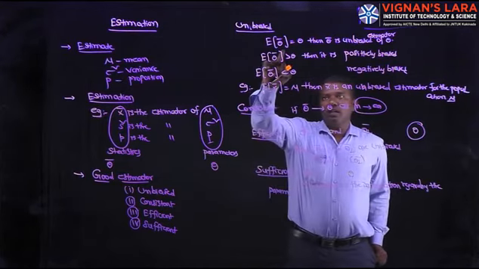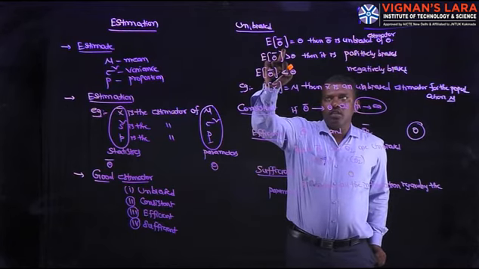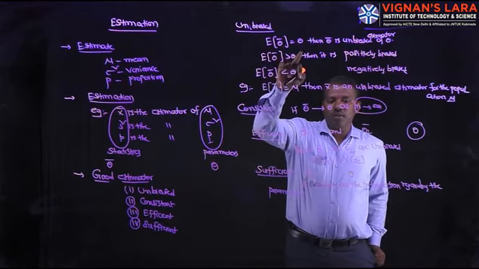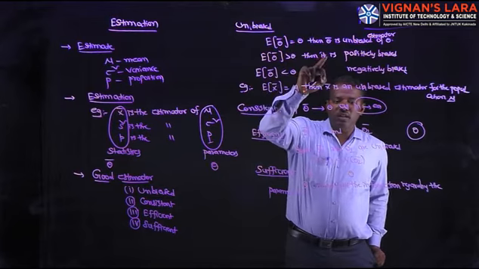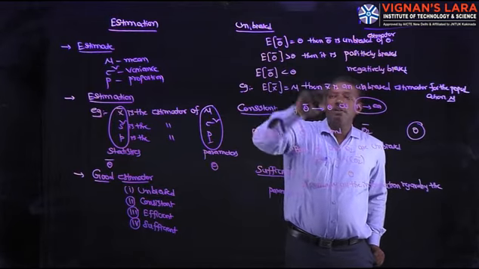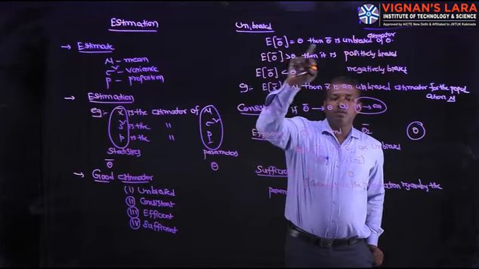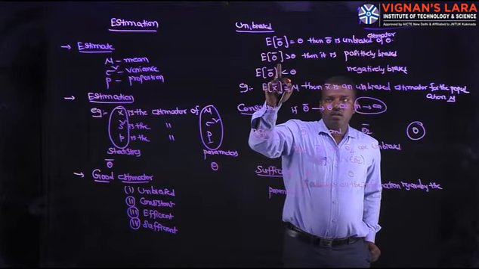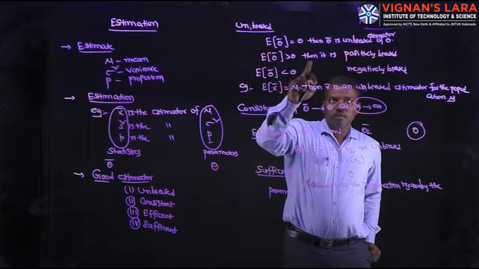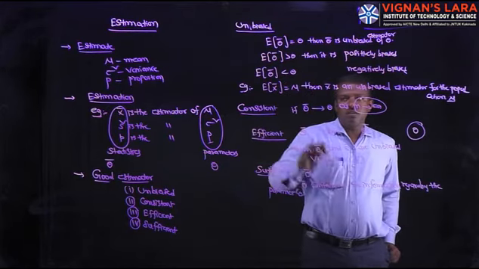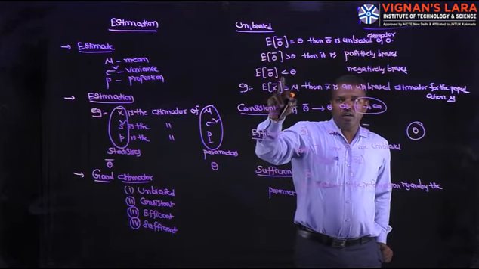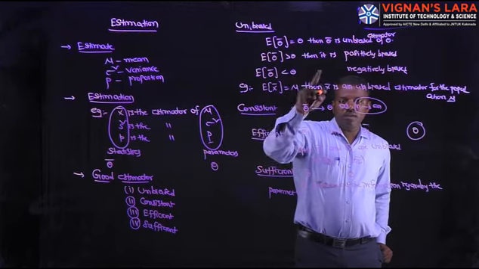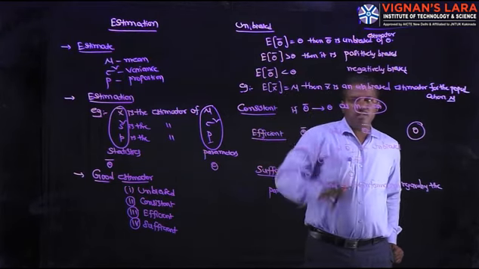An estimator theta bar is said to be an unbiased estimator of the parameter theta if E of theta bar is equal to theta. If E of theta bar is greater than theta, then it is positively biased. If E of theta bar is less than theta, then it is negatively biased.